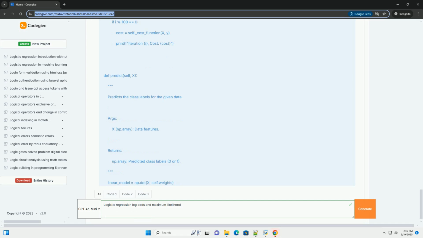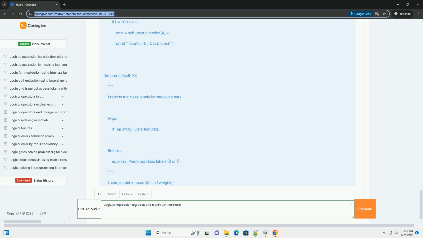Maximizing the log likelihood. To find the optimal coefficients beta, we need to find the values that maximize the log likelihood function. This is typically done using iterative optimization algorithms like gradient descent, a first-order iterative optimization algorithm for finding the minimum of a function. In this case, we want to maximize the log likelihood, so we use gradient ascent.